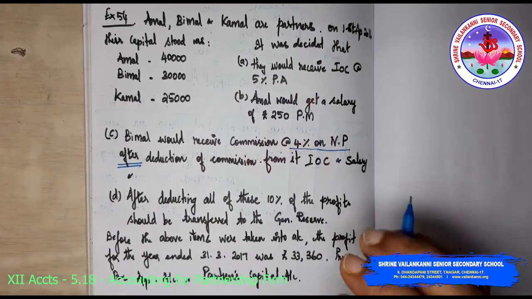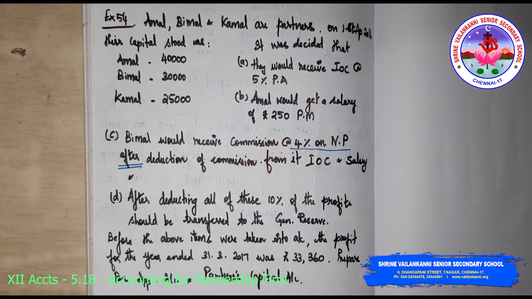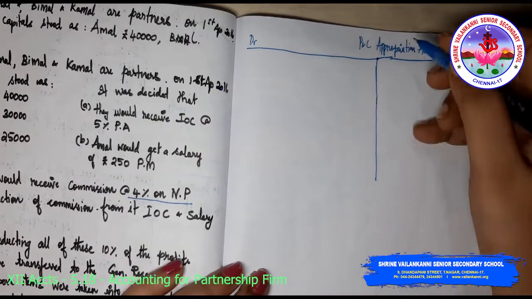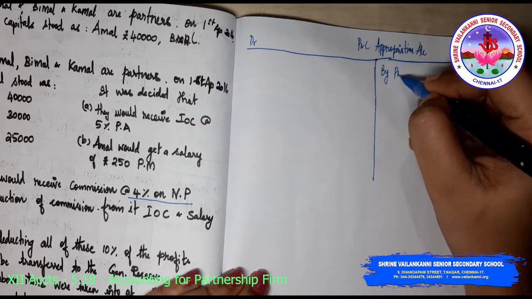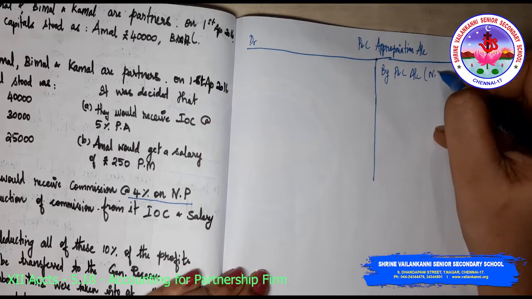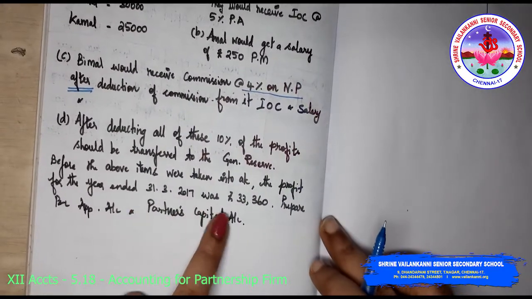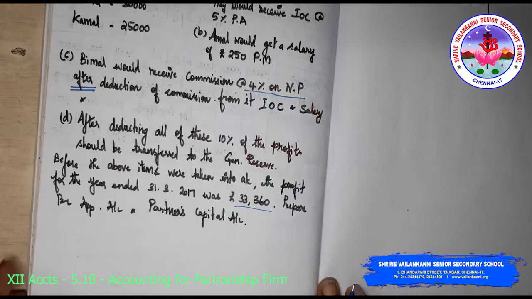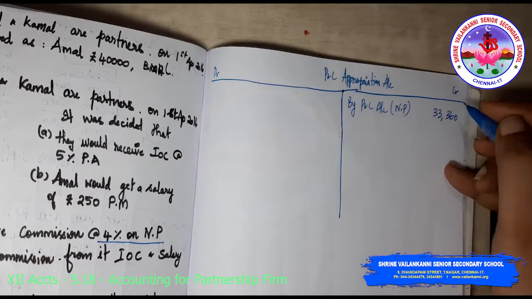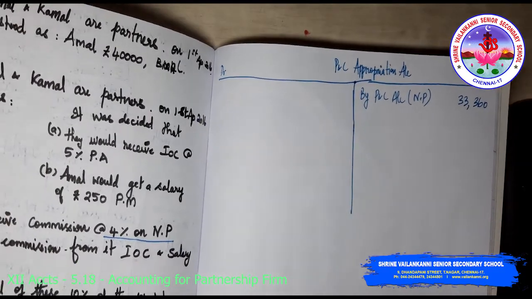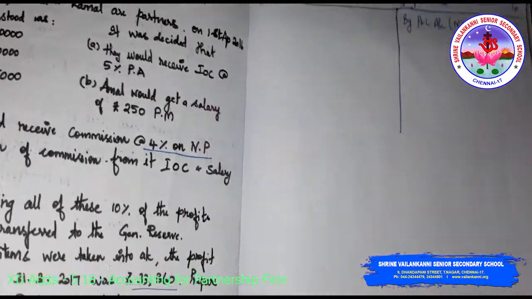So this is the problem. So P&L appropriation account is asked. So I'm just going to prepare it. So I've just prepared P&L appropriation account. In that I am writing by profit and loss account, that is net profit. You know what is the net profit? The profits for the year ended 31 is 33,360. So I'm just going to write it here. Okay, so 33,360. You have to show interest on capital.